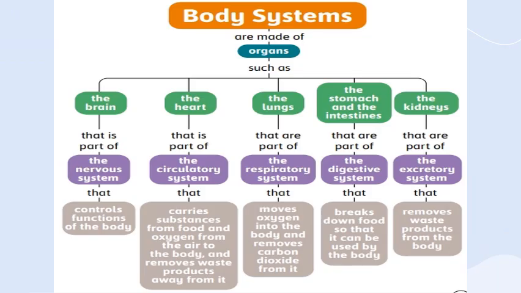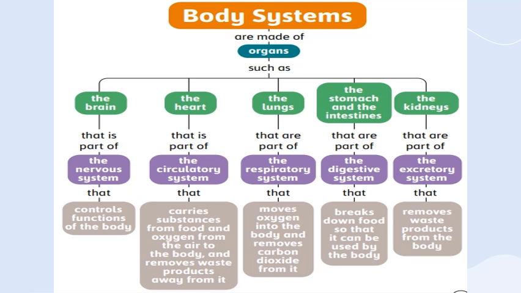So the human body starts from a cell. Groups of cells work together to give up tissues. Groups of tissues give organs. Organs work together to make up systems, and systems together give our entire human body. So, body systems are made up of organs. Major organs in the human body are the brain, the heart, the lungs, the stomach and intestines, and the kidneys.